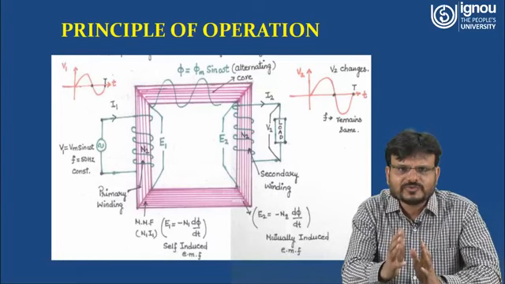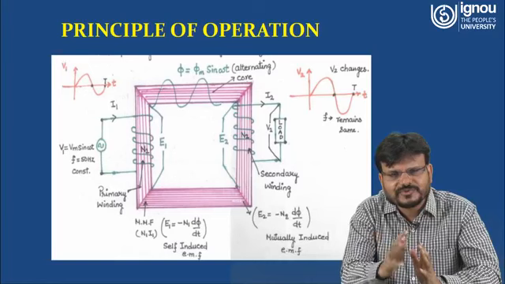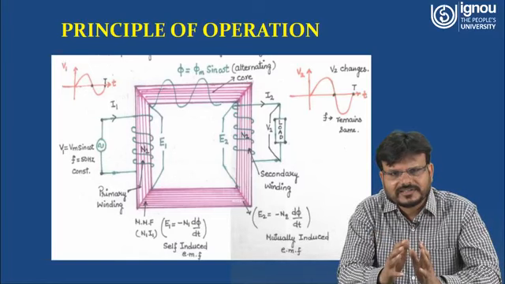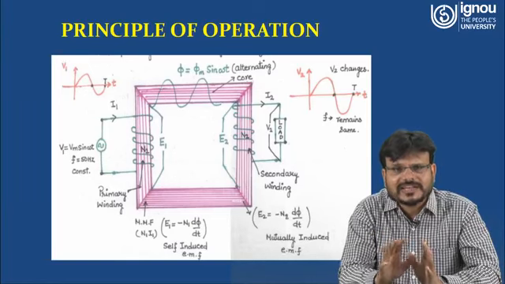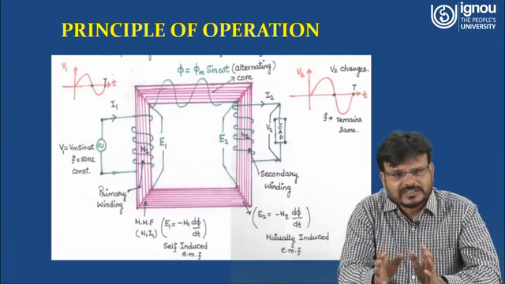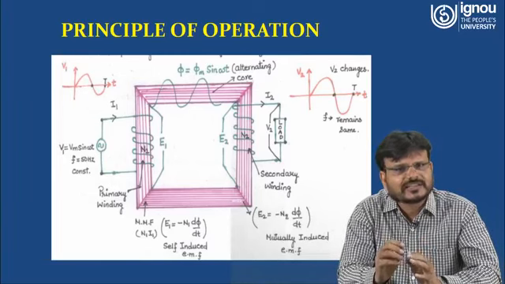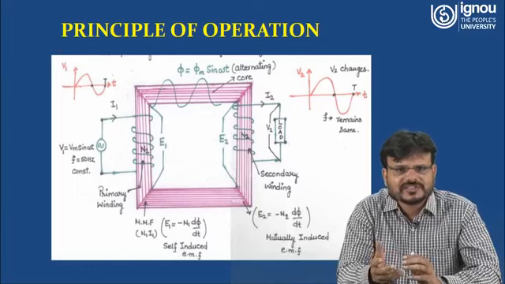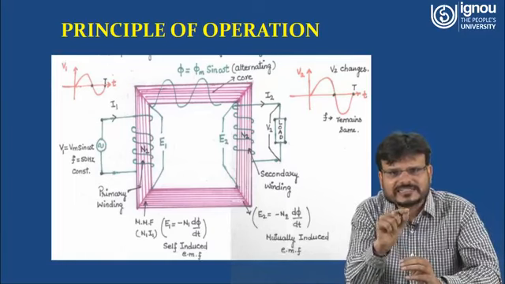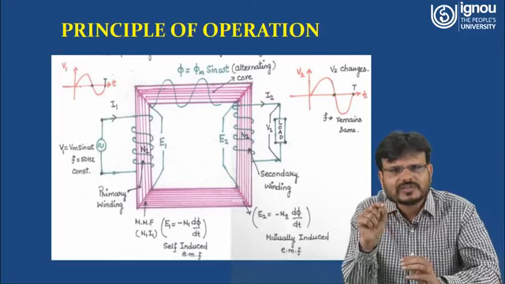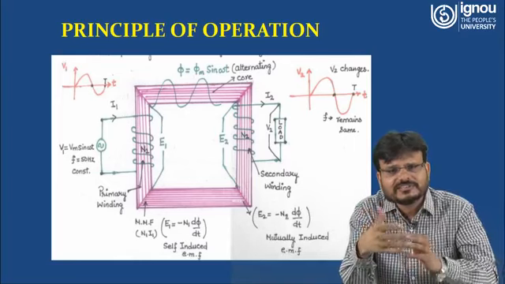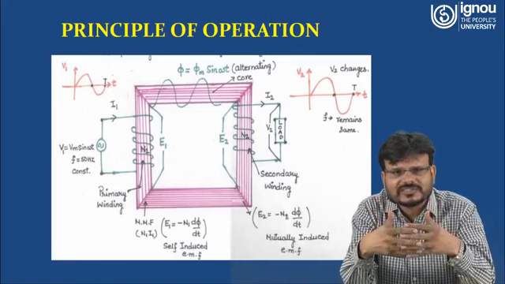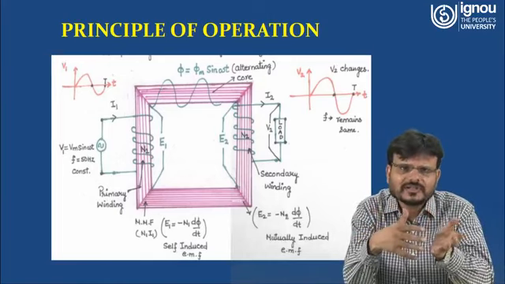Now this E1 will always be less than V1, right? Why? If we are not talking about the ideal transformer. If it is an ideal transformer, we assume that this coil has zero resistance. If this resistance is 0, then V1 minus I1 R1 is equal to E1. Because we are saying it is an ideal transformer, R1 is 0, so E1 is equal to V1, right?